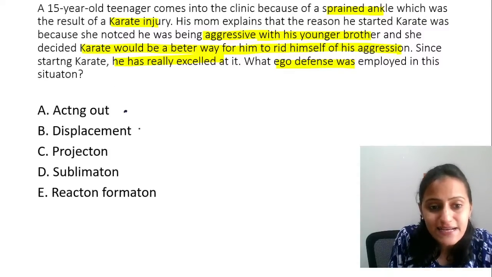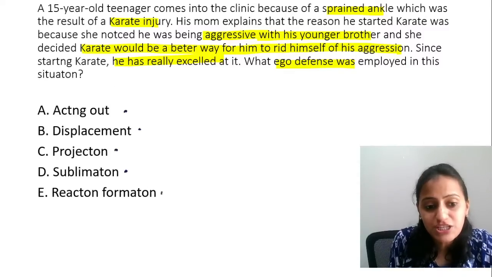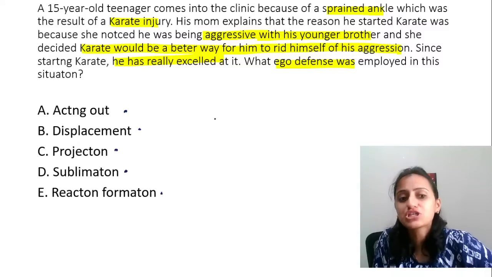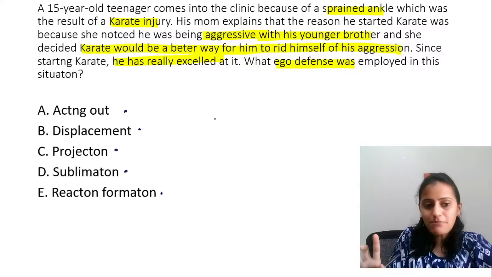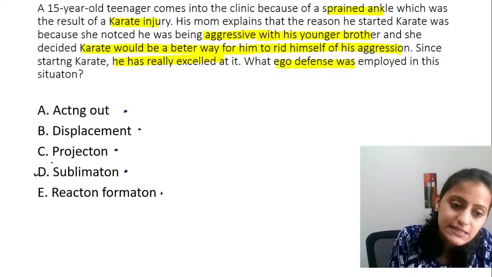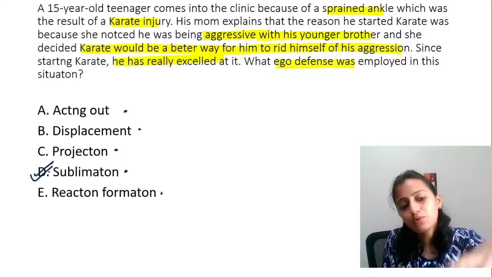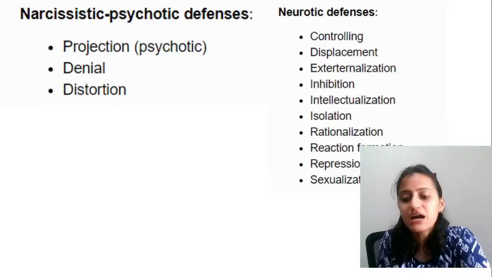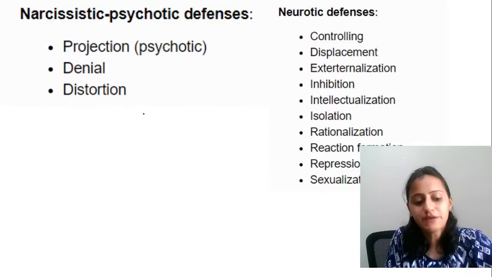Is this acting out? Is this displacement? Is it projection, sublimation, or a reaction formation? Now, if you remember these terminologies, then it would be easy to understand what the answer is. The correct answer here is sublimation. Why? We will come back to this question after we quickly discuss ego defense mechanisms.